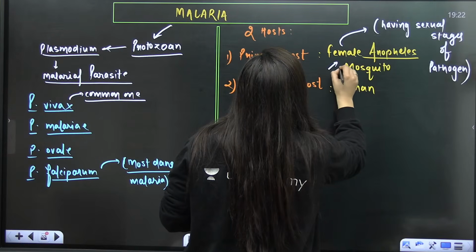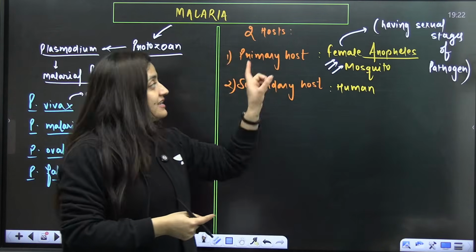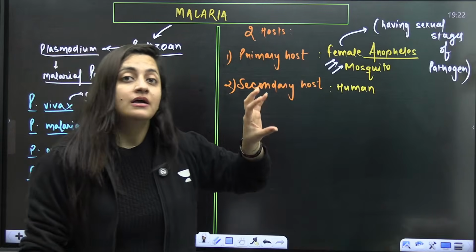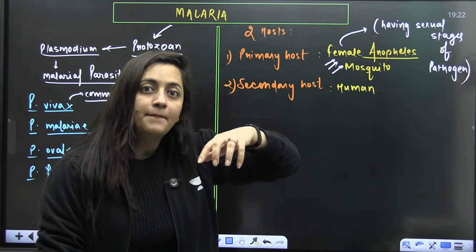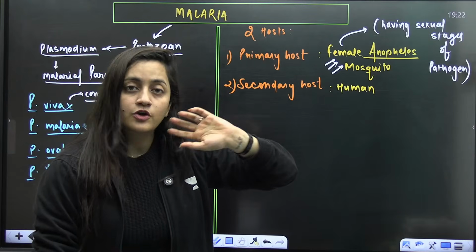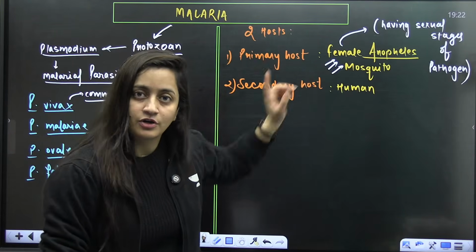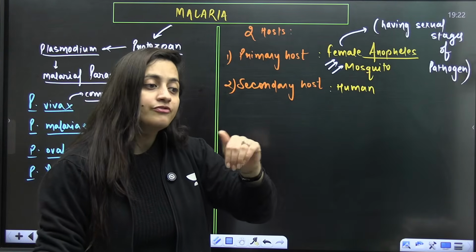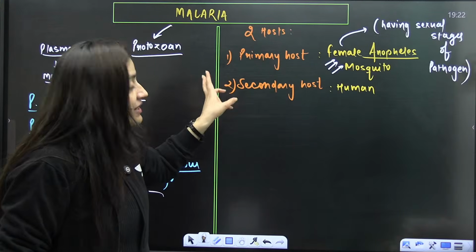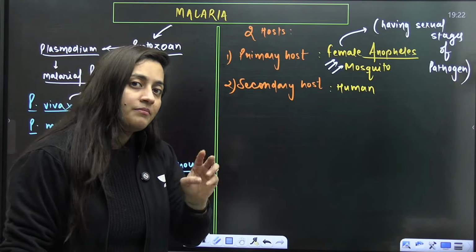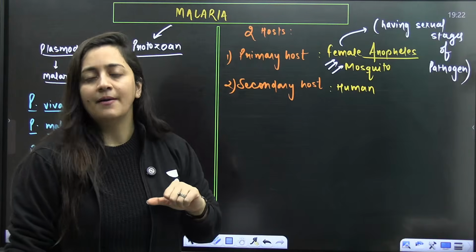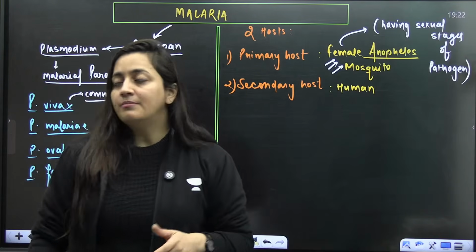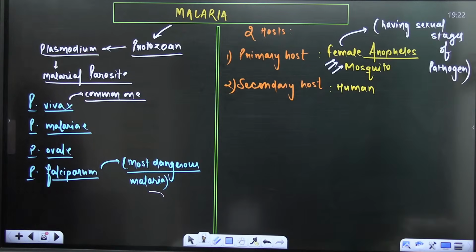But why female Anopheles mosquito? Why not male? Because the female Anopheles mosquito needs human blood, and that human blood has the gametocytes of this particular pathogen. So female Anopheles need that blood. But when it comes to the male, they just feed on plant sap. They do not feed on human blood. The female Anopheles mosquito feeds on human blood. Is that clear? Noted? Yes, please write down.